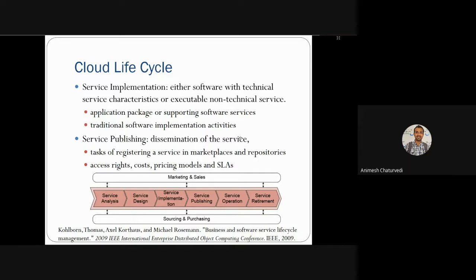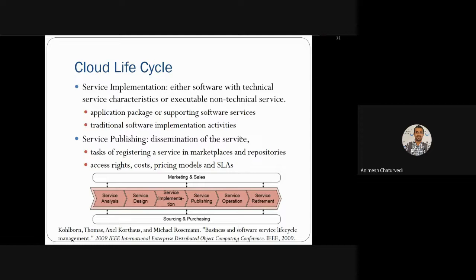Thereafter, the service implementation part. In this service implementation part, either software or technical services characteristics or executable and non-technical services are being implemented practically. As an engineer, you do the development and all the processing of software techniques and services characteristics, executable, etc. Application package, you can say, you install some application packages, supporting software and services, traditional software implementation and activity you do.